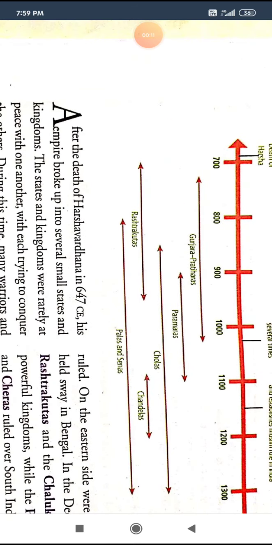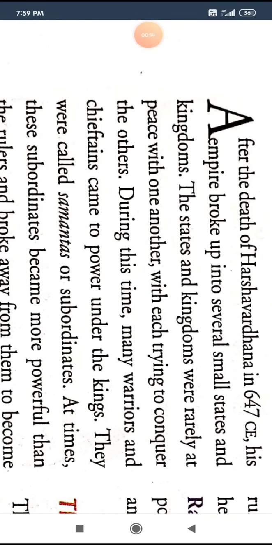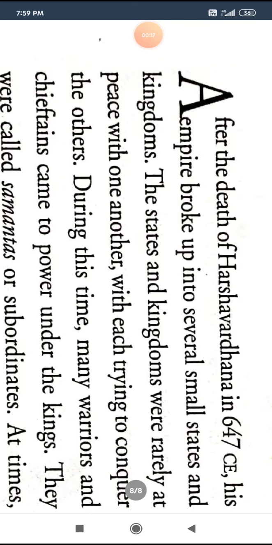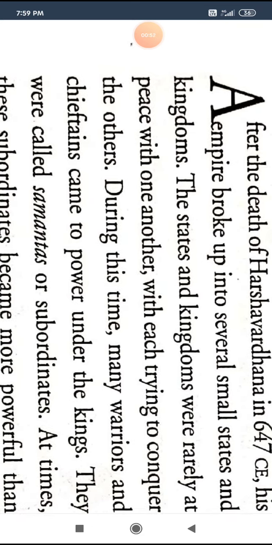In the previous lesson, you studied medieval history. Medieval history begins after the death of the great Emperor Harshvardhan and lasts until the breaking up of the Mughal empire. This is the period of medieval history. After Harshvardhana's death, his empire broke up into small states and kingdoms, and there was rarely peace among them.